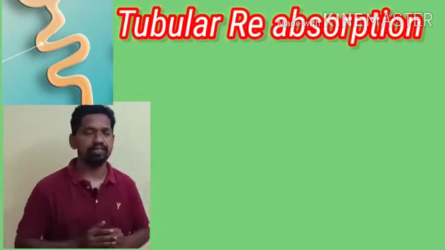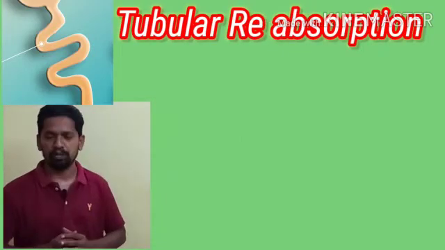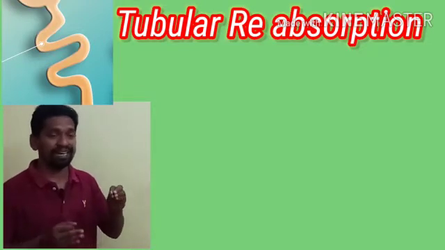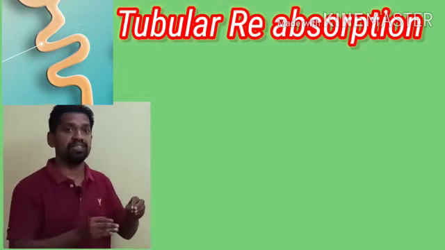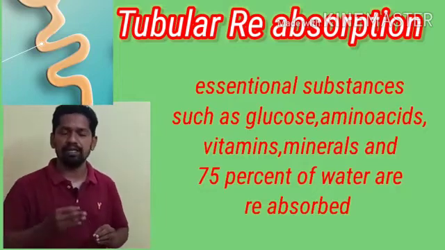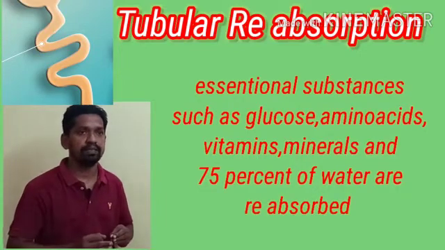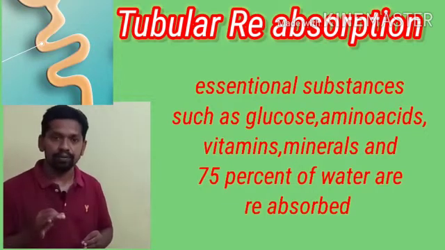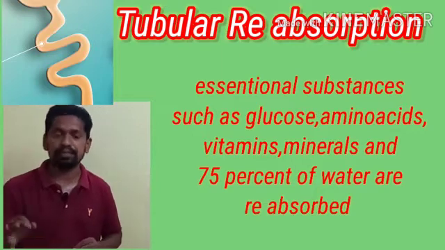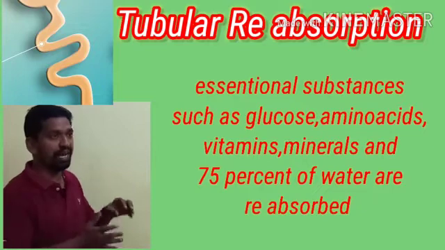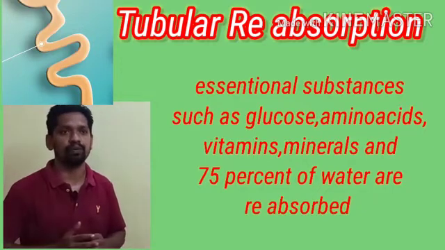Now the second stage in the urine formation is tubular reabsorption. The primary filtrate or primary urine contains some essential substances: water, vitamins, enzymes, minerals, glucose, amino acids, and of course it has some wastages like ammonia, urea, uric acid, creatinine, and some excess salts. So the primary urine contains essential substances as well as wastages.